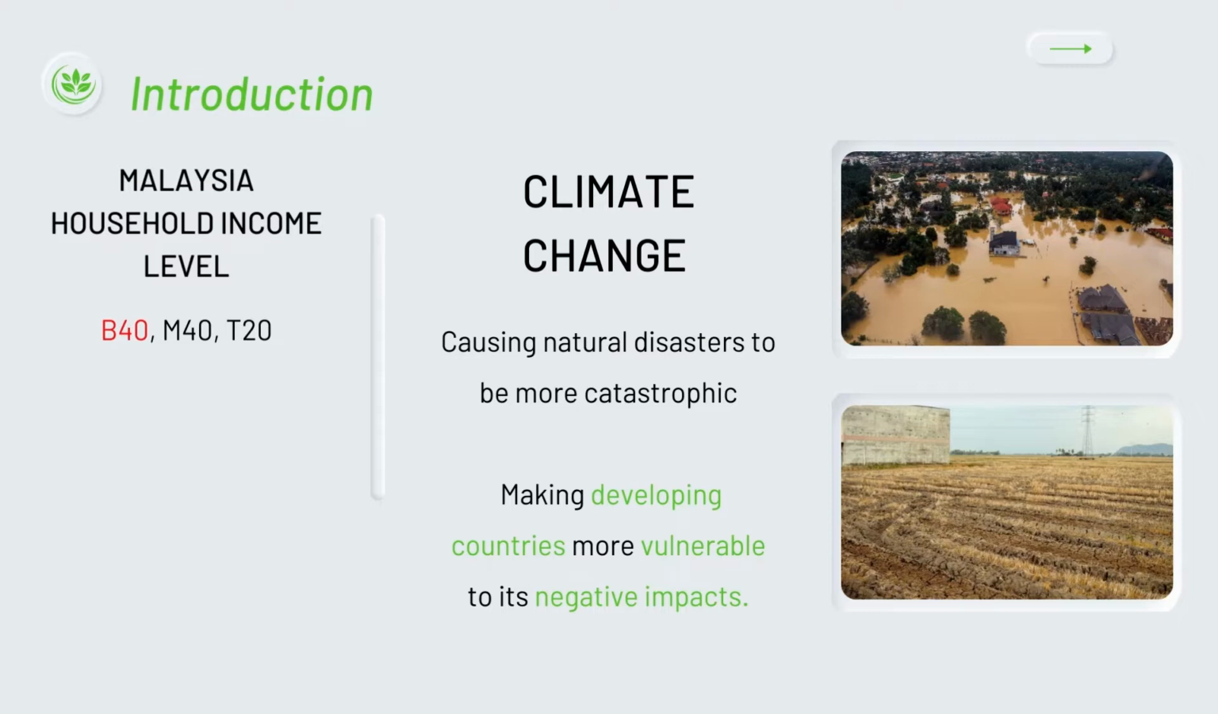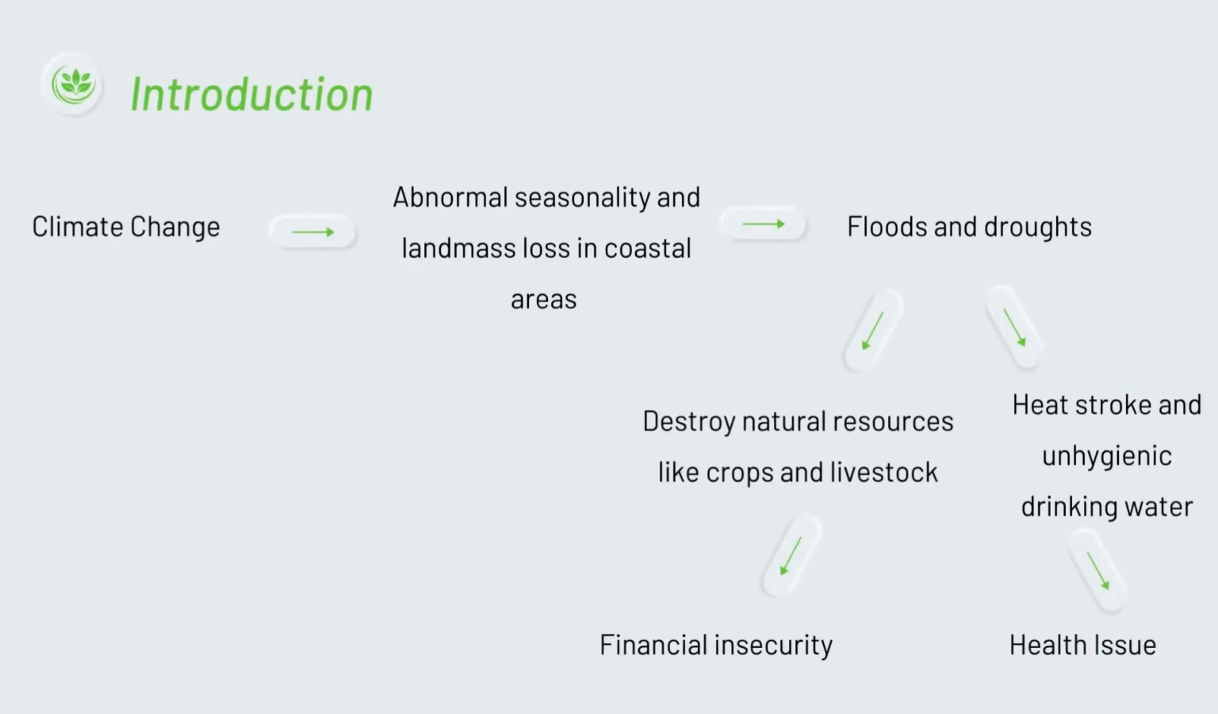Climate change is one of the critical global threats and could cause natural disaster to be more catastrophic and making developing countries more vulnerable to its negative impacts. The low incomes are more vulnerable to climate change due to their highly dependence on natural resources. As Malaysia is one of the developing countries, climate change also had a noticeable impact on Malaysia's environment and livelihoods. The adverse effect of climate changes such as abnormal seasonality and landmass loss in coastal areas will have a negative impact on the key economic sectors like agriculture that consist of farming and fisheries.